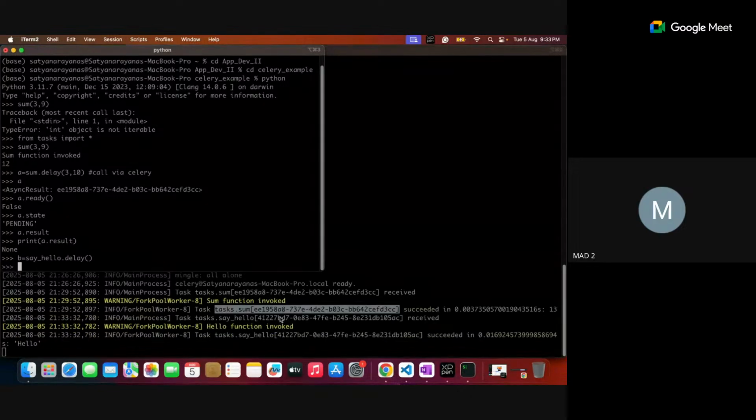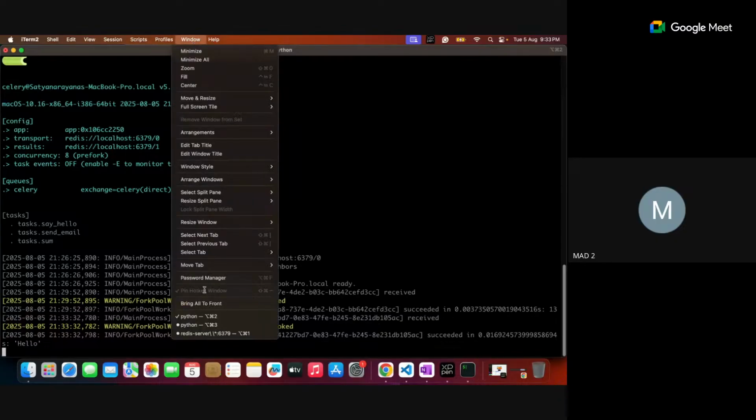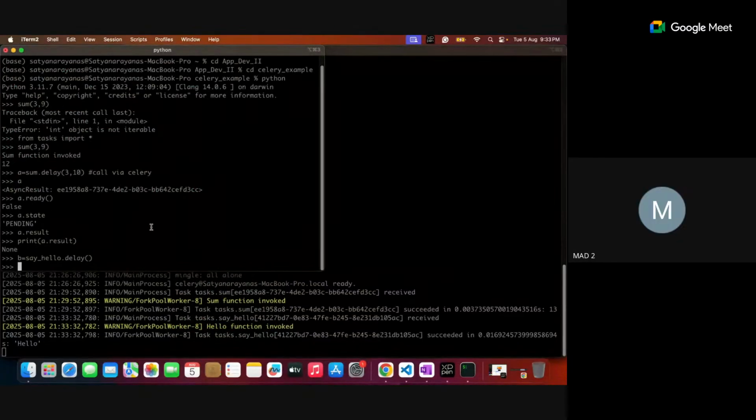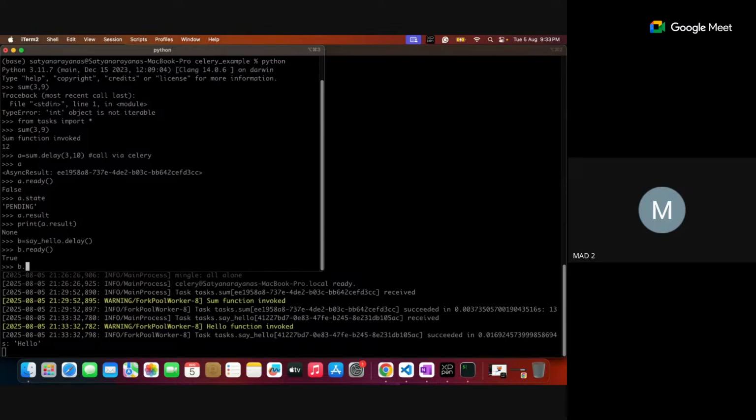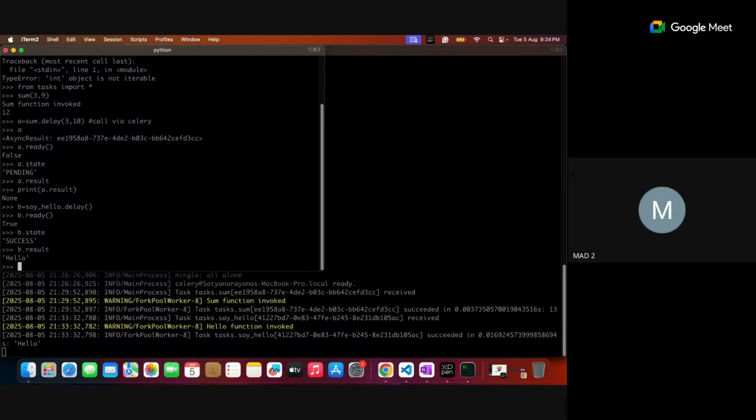Now let's see that. See, immediately there is an invoking of the hello function, and the unique ID is generated. The return value we got is hello. We are interested to see all the particular things so far done. So B dot ready, whether it is ready or not. Yes, it's ready. B dot status, I want to know that. Of course it is success, and B dot result also I can find.